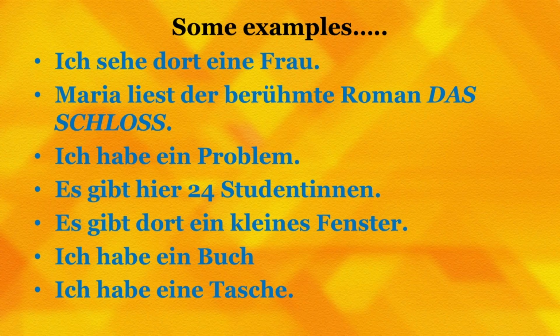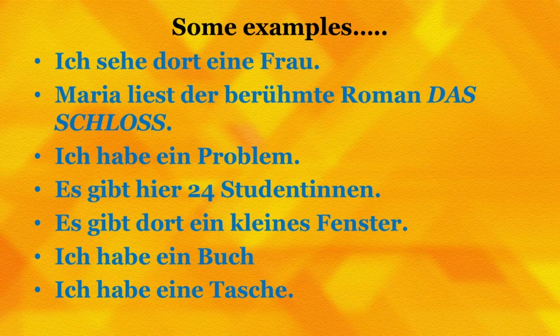Ich habe ein Problem. What is the noun being used in this sentence? Problem, and the article for that is das. Das Problem, that means problem. So, the indefinite article for neutral case is ein, and that's how we see the usage in this particular sentence. So, ich habe ein Problem simply means I have a problem. So, ein, indefinite article for neutral noun das Problem, therefore ein Problem. Ich habe ein Problem, I have a problem.